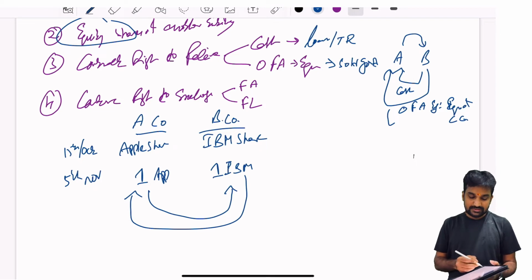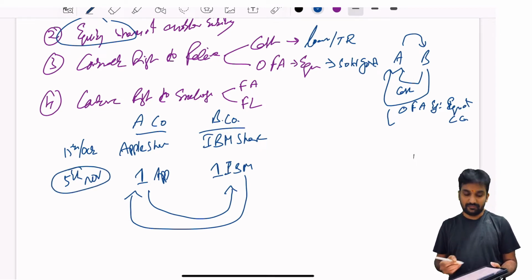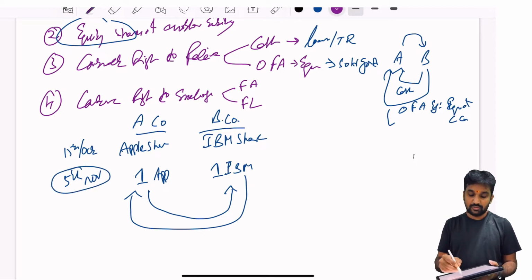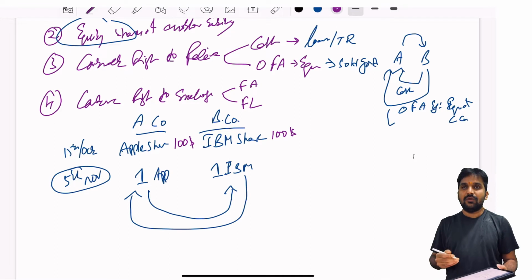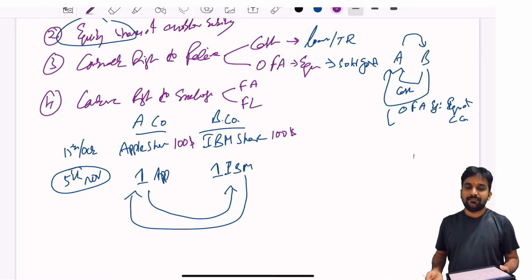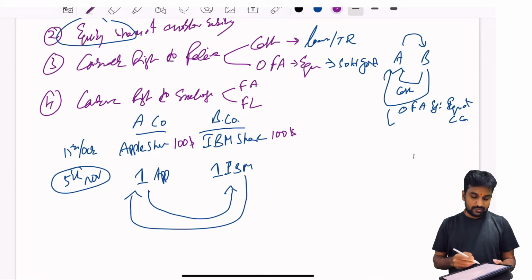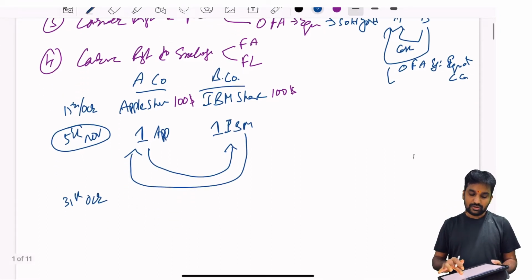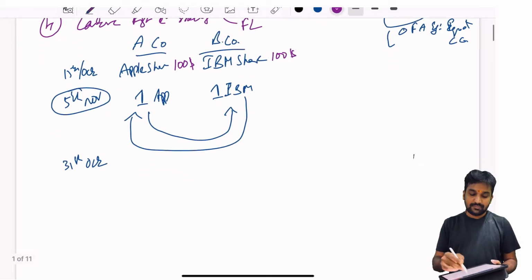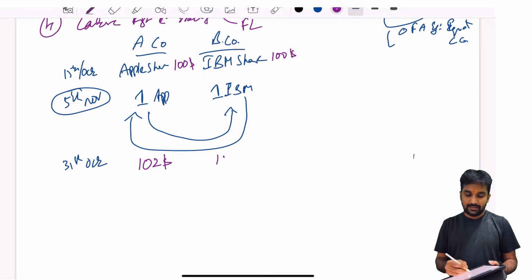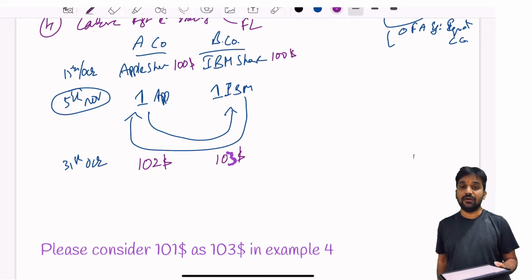Okay. So this will be executing on 5th of November. On 15th of October, say both are more or less at the same price, like $100, $100. Now we are closing the monthly accounts, so it is happening on 31st of October. On 31st of October, what has happened? This Apple share has gone up to $102, while IBM share is only at $101.